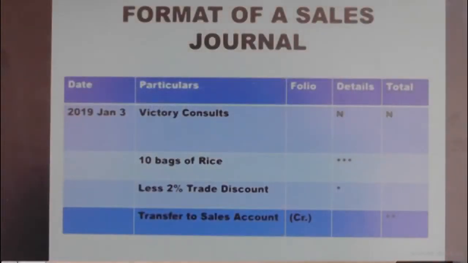Now, we want to see the format of a sales journal. The format of a sales journal has the following columns. It has a column for date, a column for particulars, a column for folio, a column for details, and a column for total.